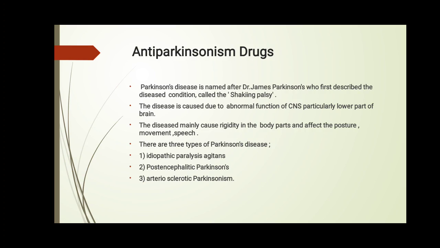The disease mainly causes rigidity in the body parts and affects posture, movement and speech, meaning slurred speech, slow movement, shuffling, awkward gait, etc. There are three types of Parkinsonism disease.